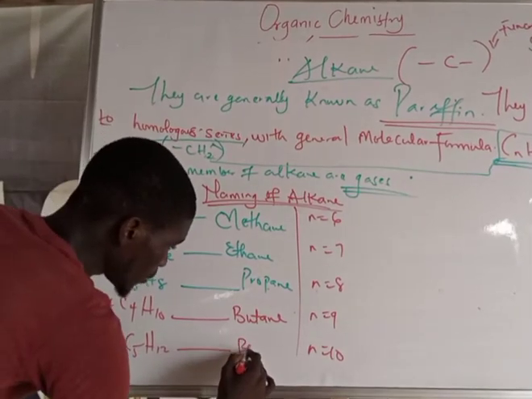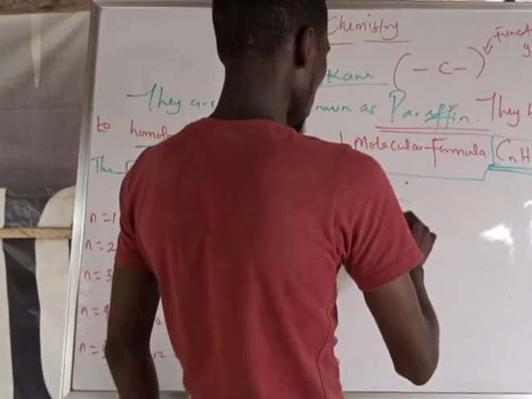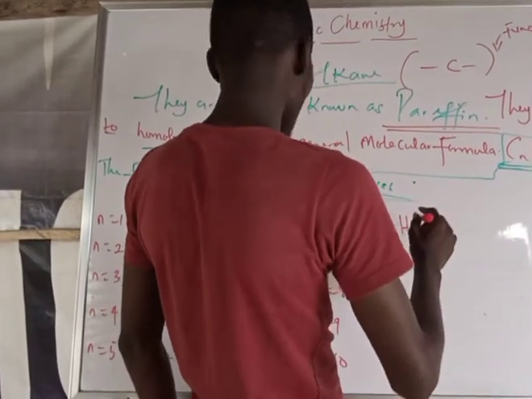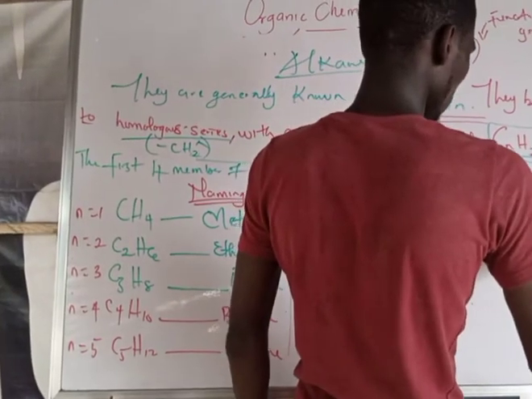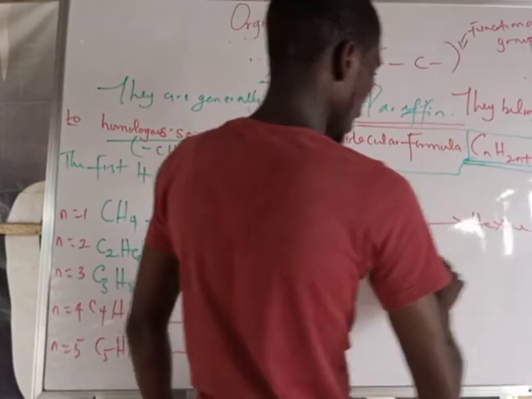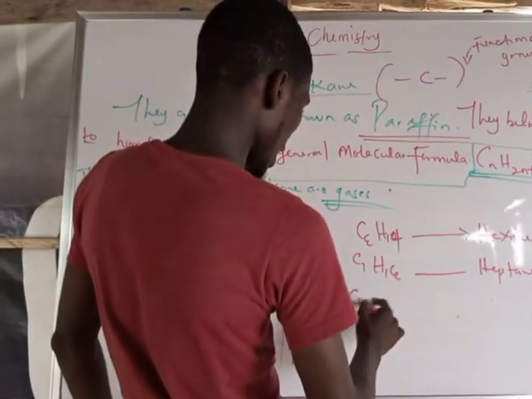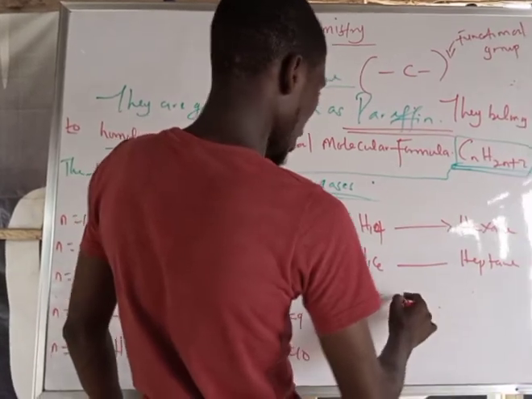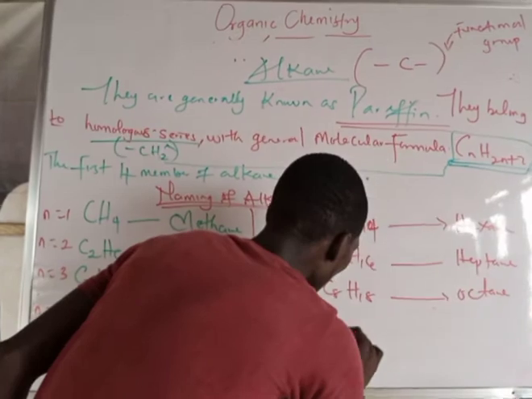C5H12. This compound is named pentane. C6H14. We have this to be hexane. C7H16. I have this to be heptane. C8H18. I have this to be octane. C9H20.